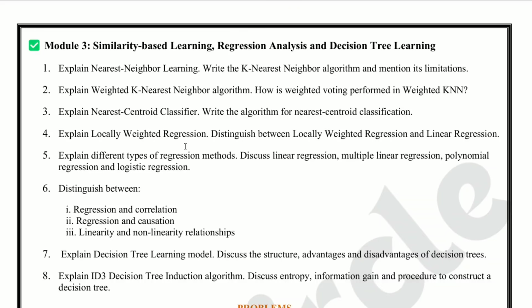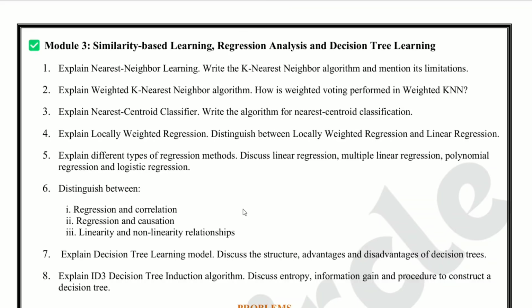Question number 7. Explain decision tree learning model. Discuss the structure, advantages and disadvantages of decision trees. Decision tree is very important. Prepare structure, root node, internal nodes, leaf nodes, advantages and disadvantages.